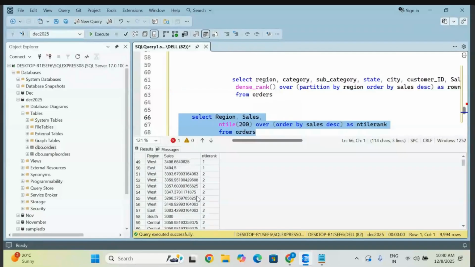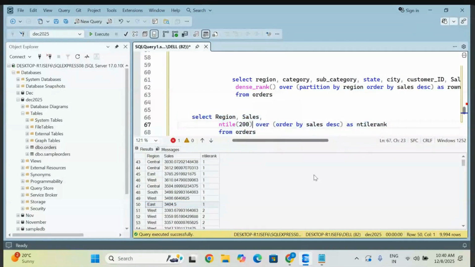Now observe. At the end you will see, till here, how many is it becoming? Every 50 becomes the first rank only. It is giving you rank 1. So if you divide your entire 9994 rows into groups, it is divided into 200 groups. So each one is containing 50 items. That is how it understands. Just go like this, you can understand, in total you will reach the 200 groups. So this is how it gives you. Simple thing. You can check here the row number also.